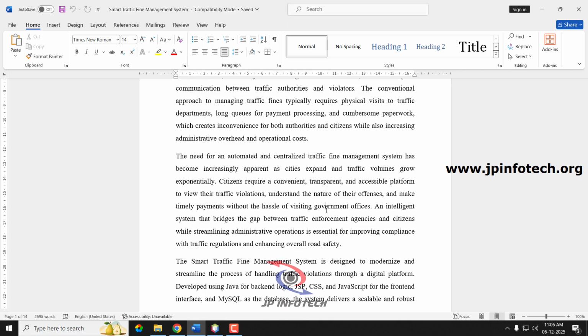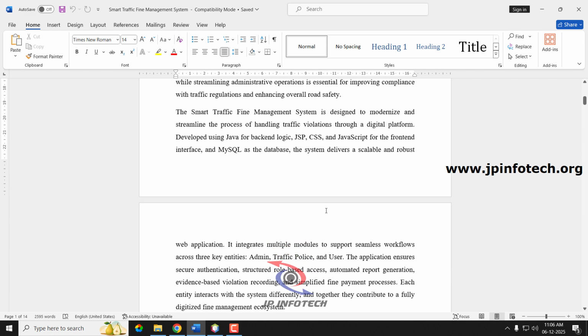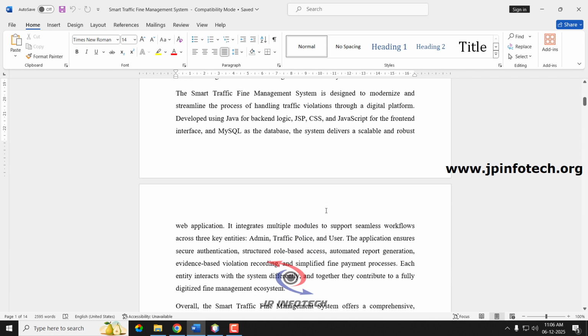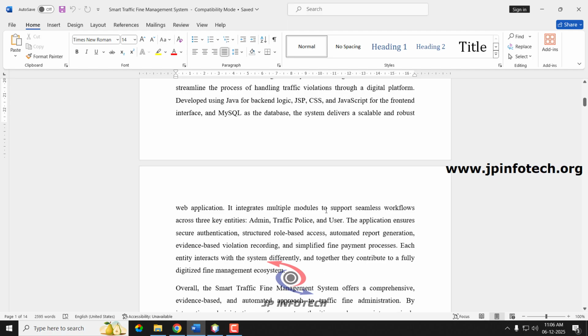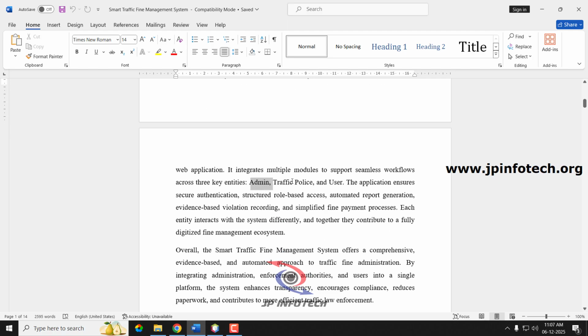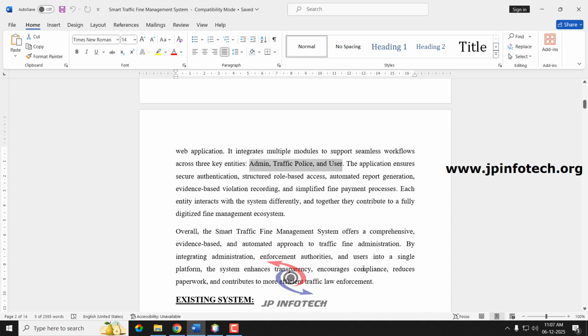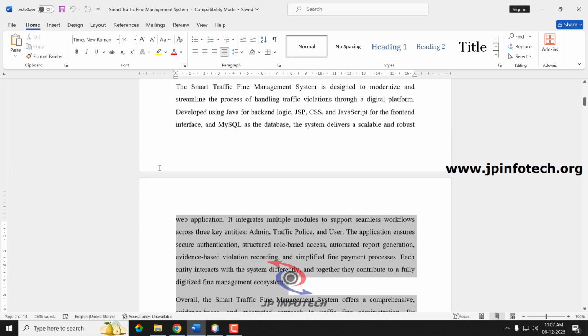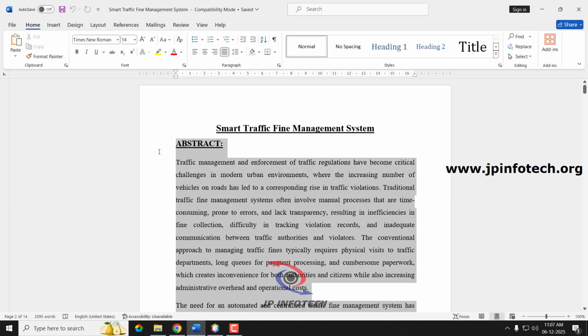So we need a Smart Traffic Fine Management System to modernize and streamline the process of handling traffic violations through a digital platform. Here, this web application is developed using three main entities: admin, traffic police, and the users. This system offers a comprehensive, evidence-based and automated approach for traffic fine administration. All these details have been mentioned in the abstract part of the project.